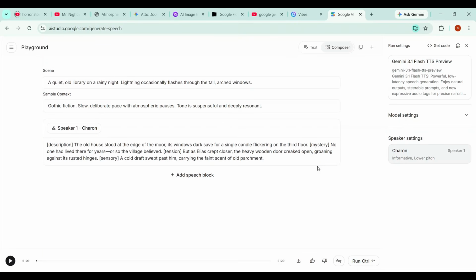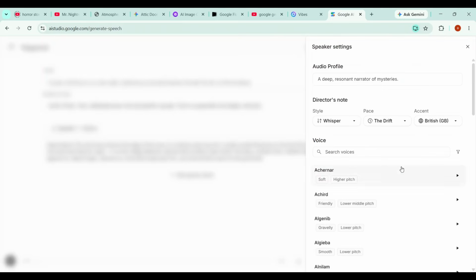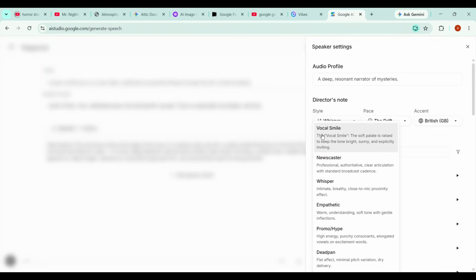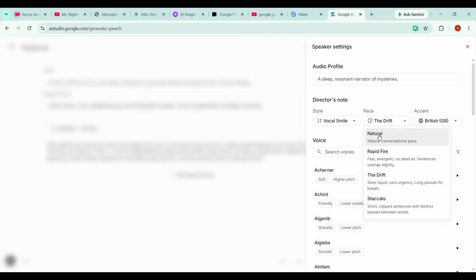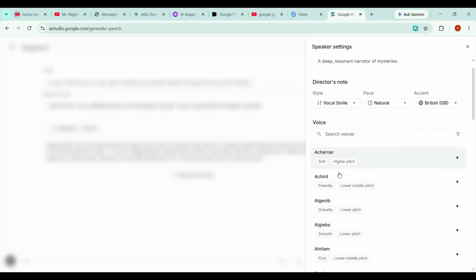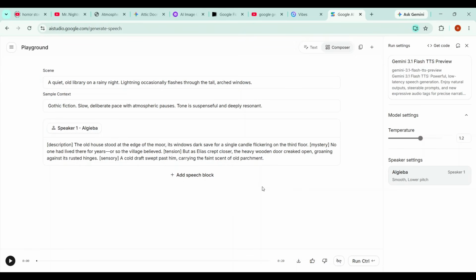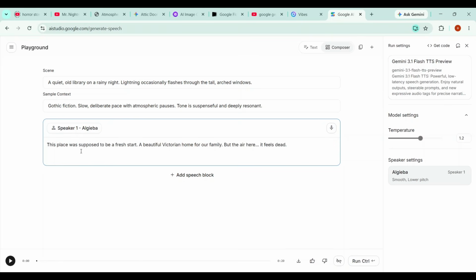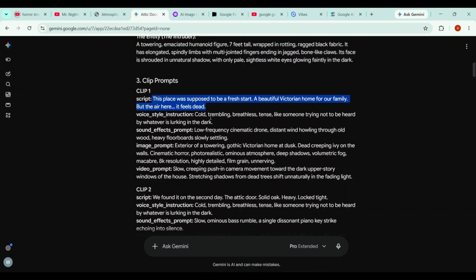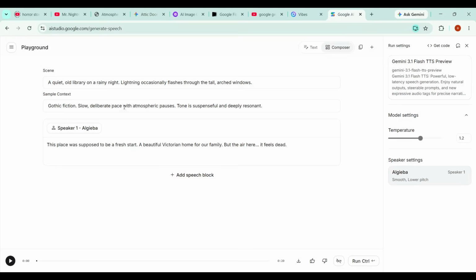Now in the model settings, I'll set the temperature to 1.2. Under the speaker settings, I'll change the style from whisper to vocal smile, and for the pace, I'll change the drift to natural. Next, I'll select the Algeba speaker, which works perfectly for our story. Now I'll paste the first scene's narration script into the text box. Then I'll go back to Gemini, copy the voice style instructions, return to Google AI Studio, and paste them into the sample context. Finally, I'll click Generate.